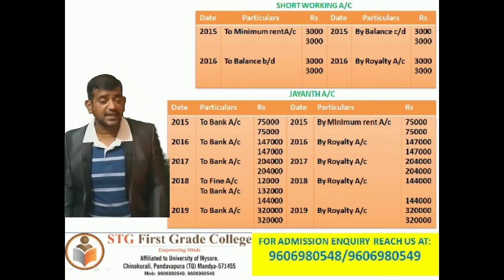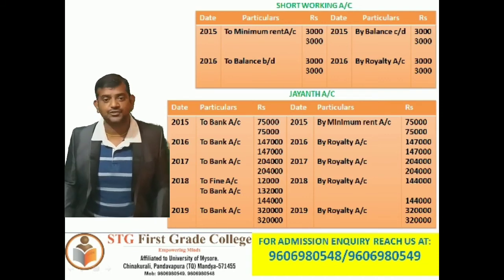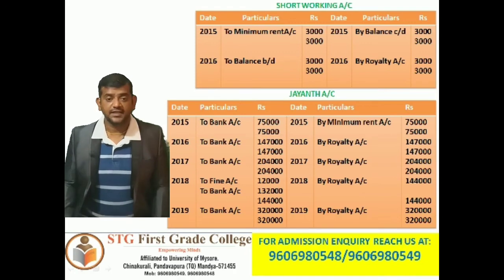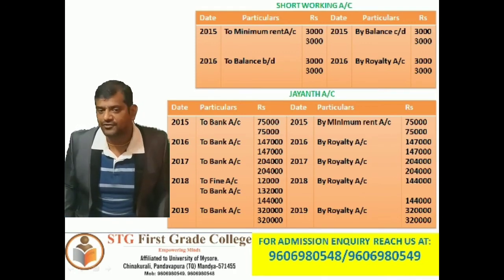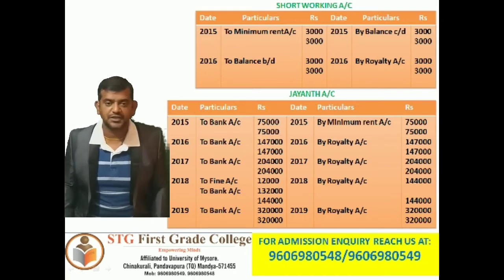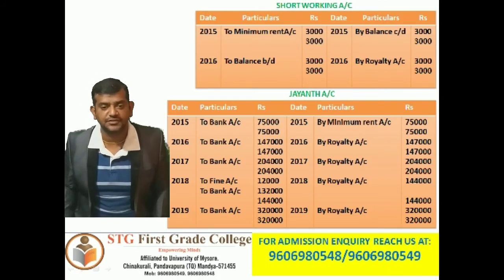By royalty account 1,47,000 rupees. Both sides total 1,47,000. In the year 2017, to bank account 2,04,000 rupees. By royalty account 2,04,000. Both sides total 2,04,000.